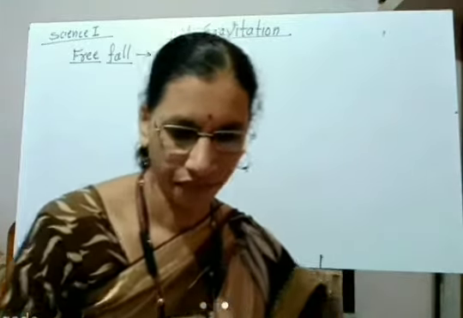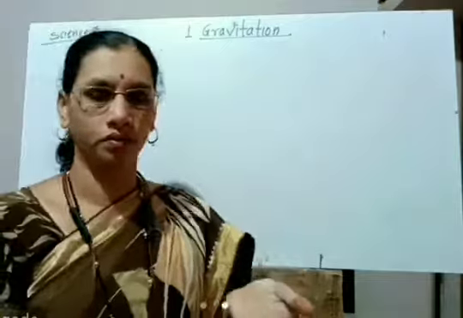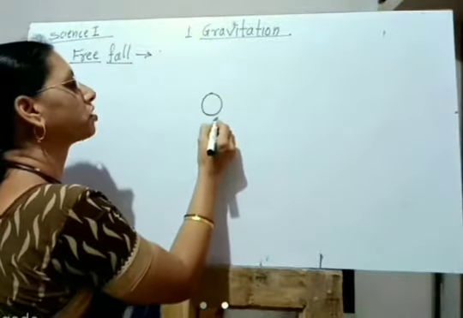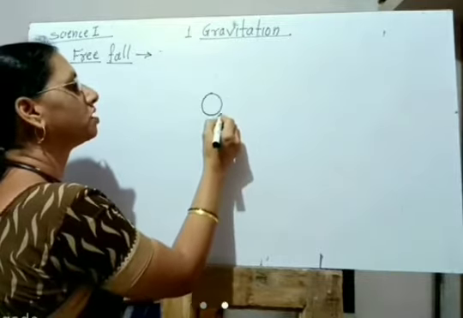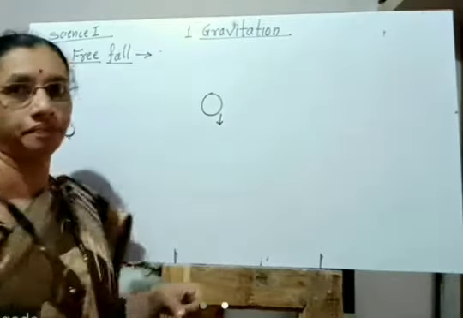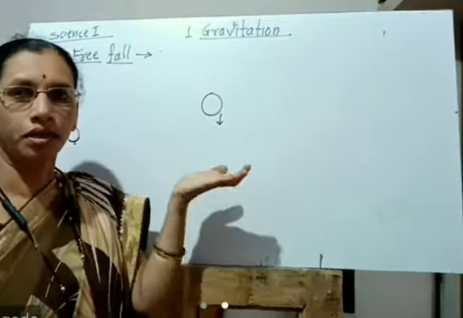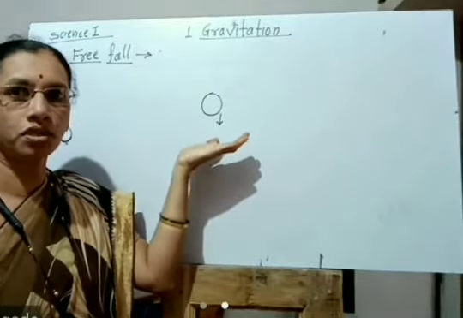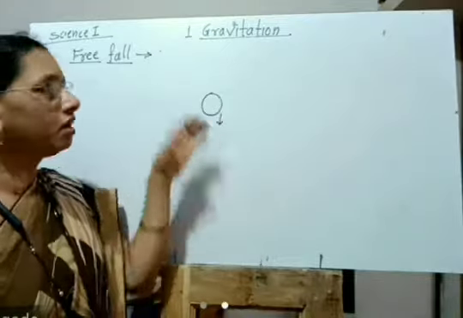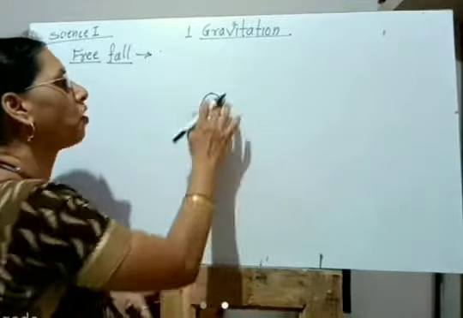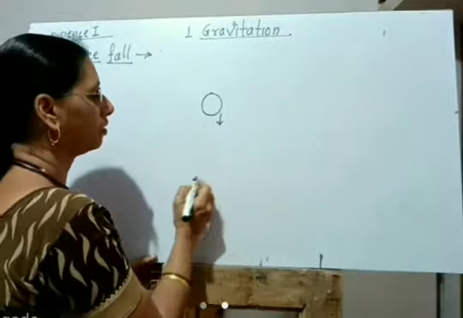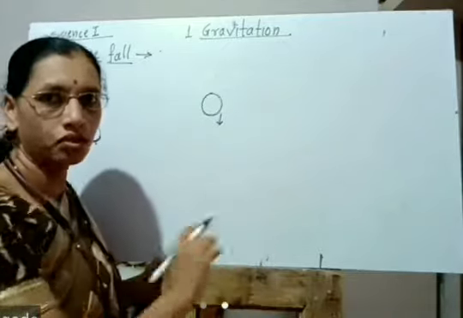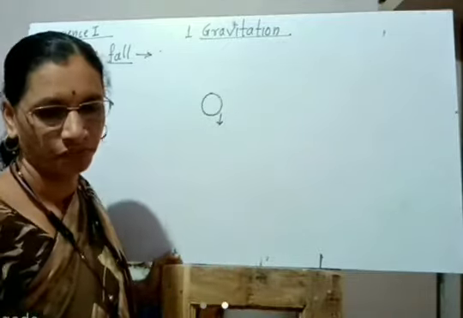In this activity, if we hold a ball in our hand, there is a force of gravity on this ball, but we are holding it in our hands. Therefore, our hands apply a balancing force to it. If we release it, it will fall down towards the ground, in the direction of gravitational force.